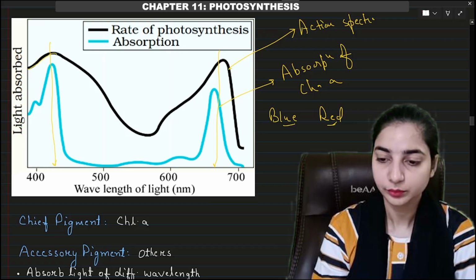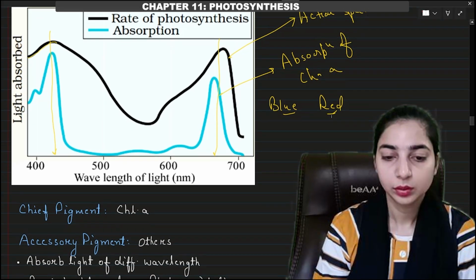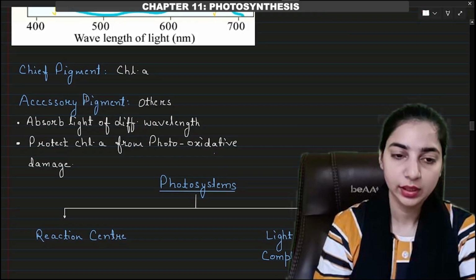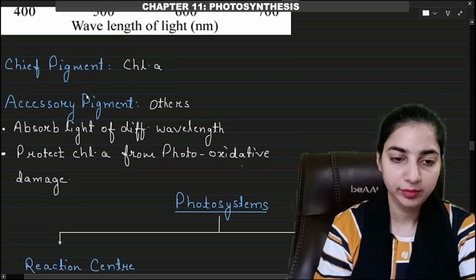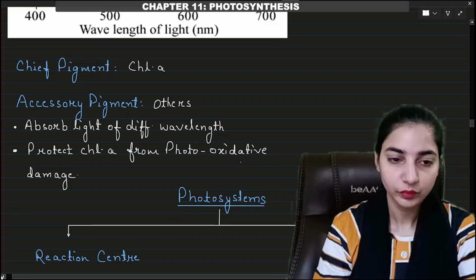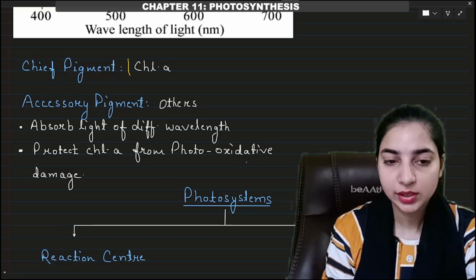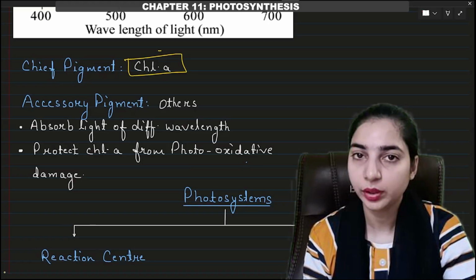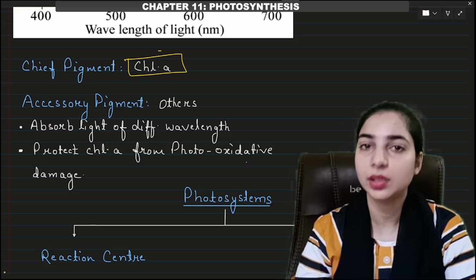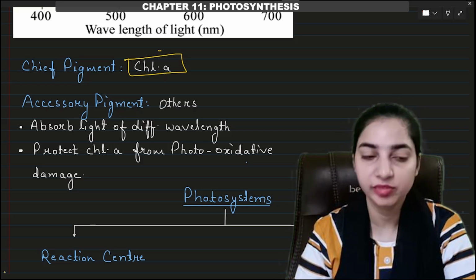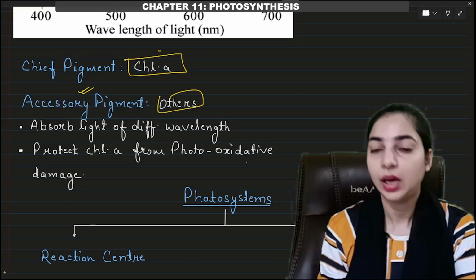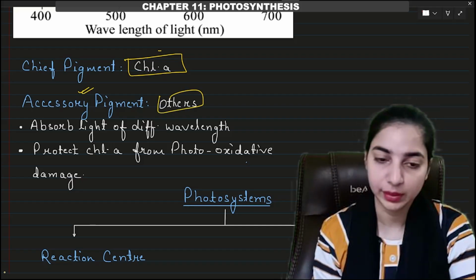So chlorophyll A is considered to be the chief pigment in the plant. It is the chief pigment. Chlorophyll A is the chief pigment. But does that mean that other pigments are not important? No. The other pigments are also important. Although they are not the chief pigment, they are accessory pigments, okay? Other pigments are known as accessory pigments.